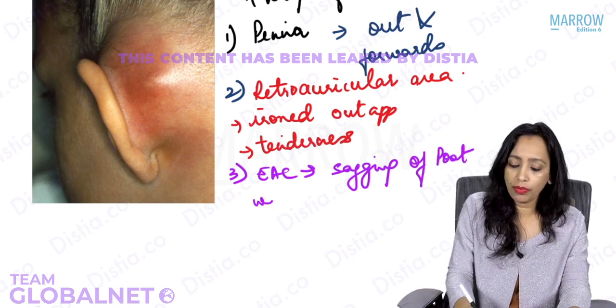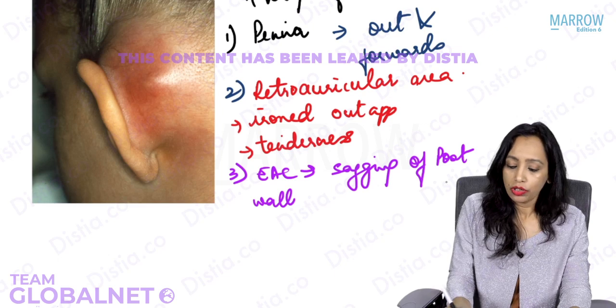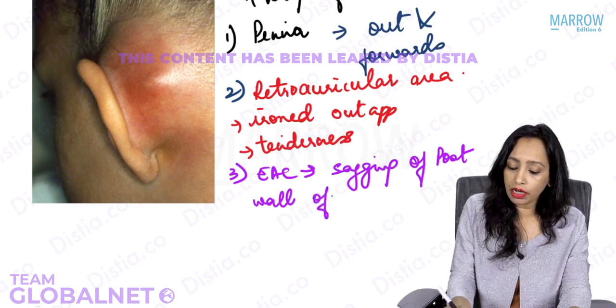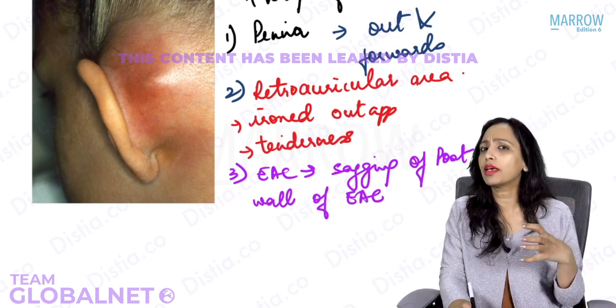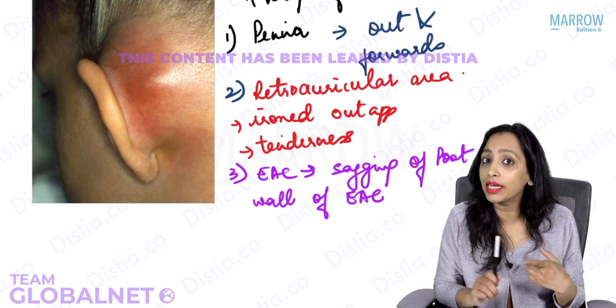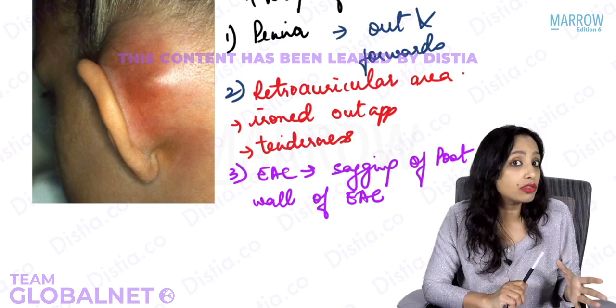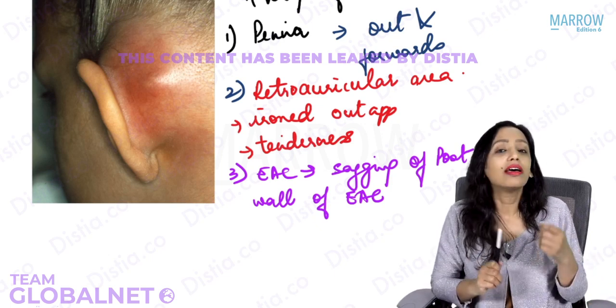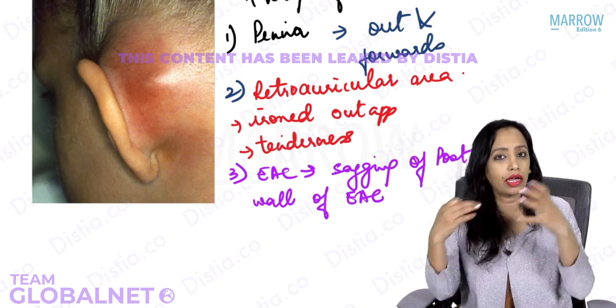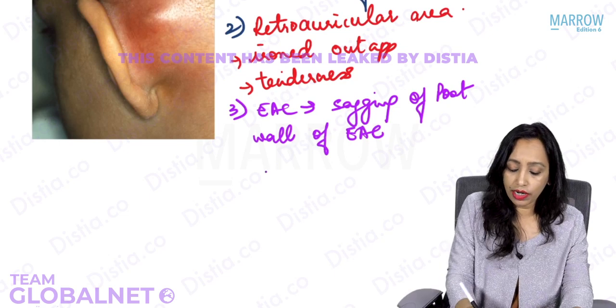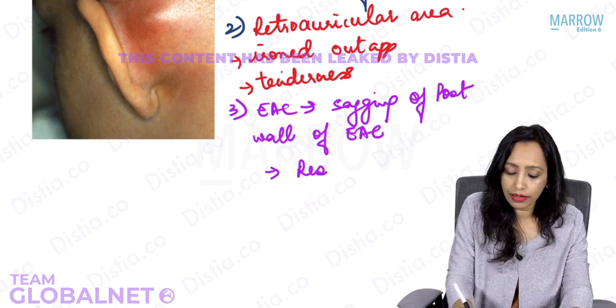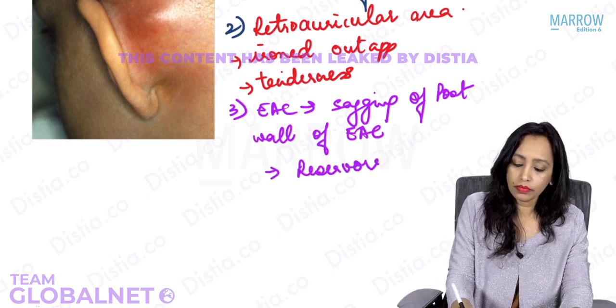This is the common wall between the external auditory canal and mastoid. Along with the sagging of the posterior wall, if there is pus in the external auditory canal, will you be able to make out whether it is coming from the middle ear or from the mastoid? Yes. What sign? Reservoir sign. Clean it, again it refills. So you will see in the external auditory canal also the reservoir sign.